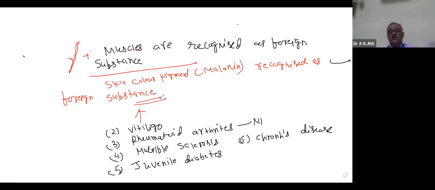So what happens in this case? It is not life-threatening. You can only see white patches on the body. You might have seen in society some people having white patches. The pigment is considered a foreign substance and there is a loss of that pigment. So in this case, there is no danger to life, only this is the problem.